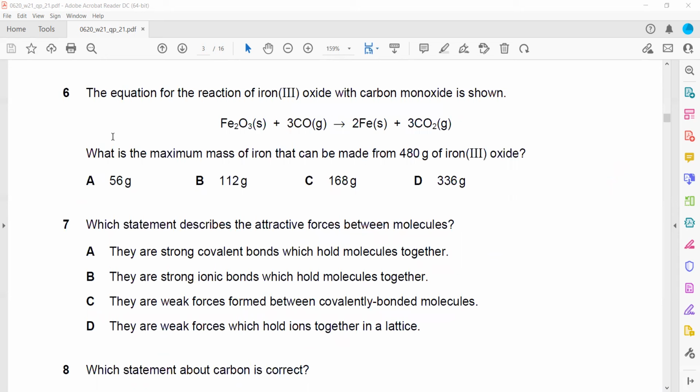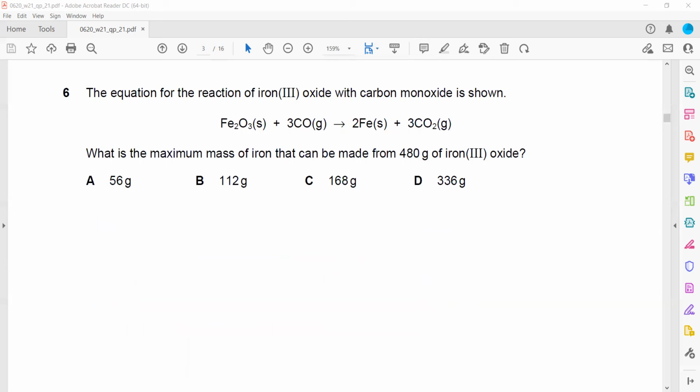Then the equation for a reaction of iron 3 oxide with carbon monoxide is shown. What is the maximum mass of iron that could be made from 480 gram of iron 3 oxide? So for these types of questions, if mass is given, we can take the ratio of the mass. But what ratio will we take? We need the maximum mass of iron. So we want the mass of iron which is produced by 480 grams of iron 3 oxide.